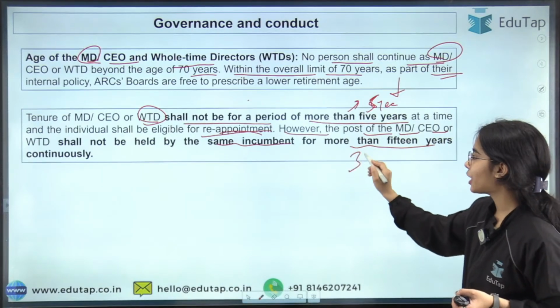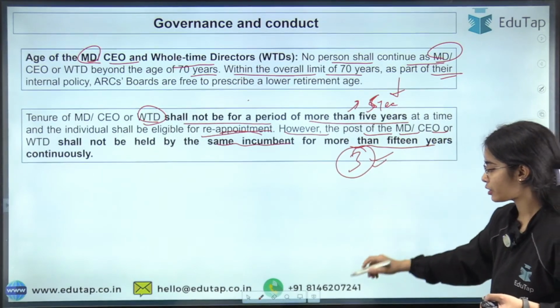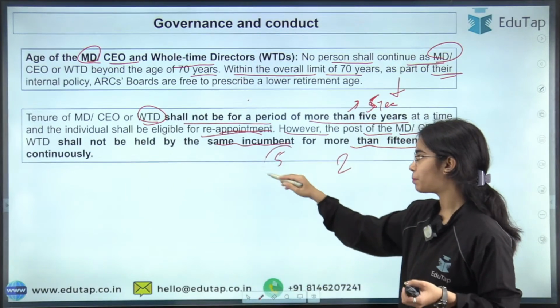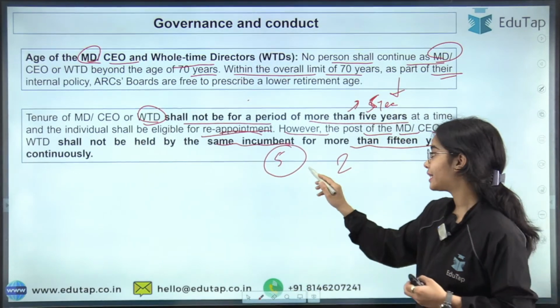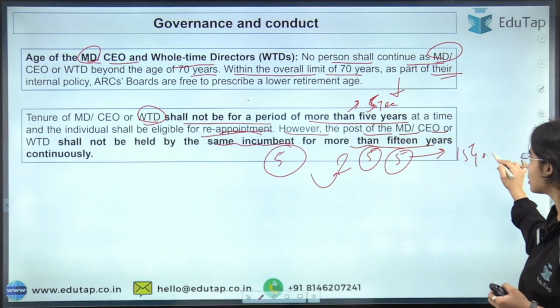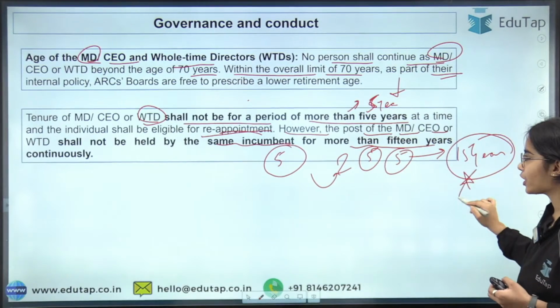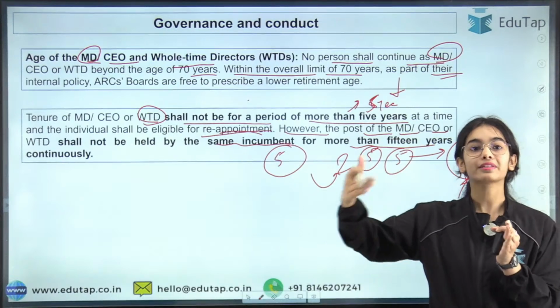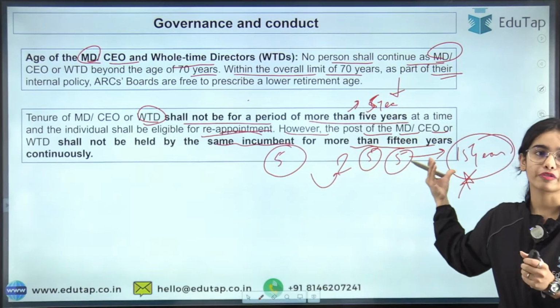That means they can be reappointed 2 times. So they have completed their term of 5 years, then they can be reappointed 2 times, completing 15 years of tenure. Now they cannot keep on being reappointed for more than 15 years continuously.